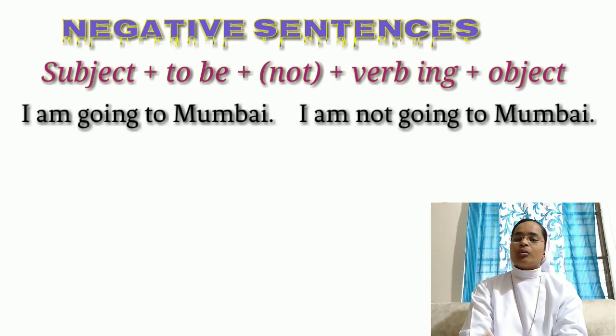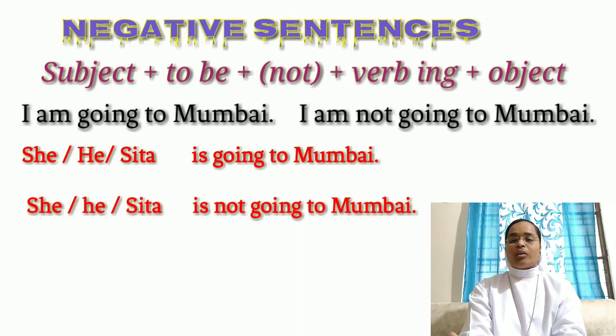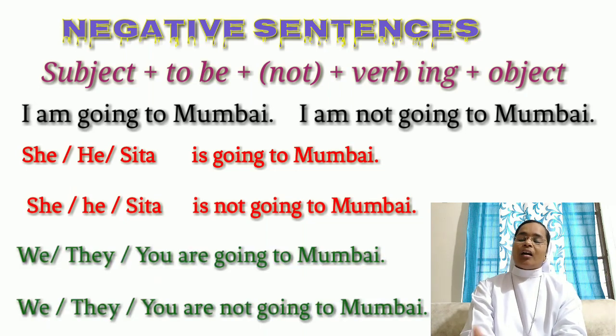Let's now see one more example. I am going to Mumbai. I am not going to Mumbai. She is going to Mumbai. She is not going to Mumbai. He is going to Mumbai. He is not going to Mumbai. Sita is going to Mumbai. Sita is not going to Mumbai. We are going to Mumbai. We are not going to Mumbai. You are going to Mumbai. You are not going to Mumbai. They are going to Mumbai. They are not going to Mumbai.